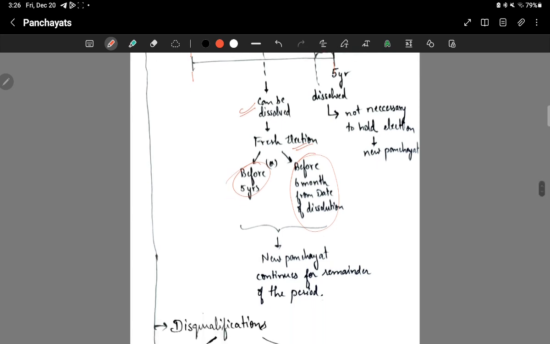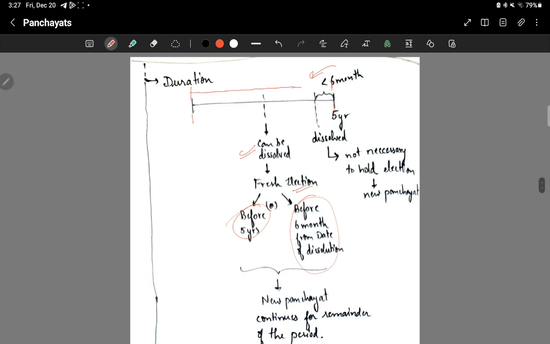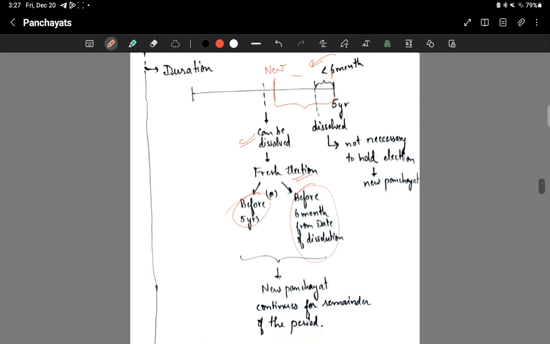Okay, then suppose after the dissolution a new panchayat gets established, that new panchayat will hold only the remainder of the tenure, not the full tenure. They won't get the full 5-year tenure.